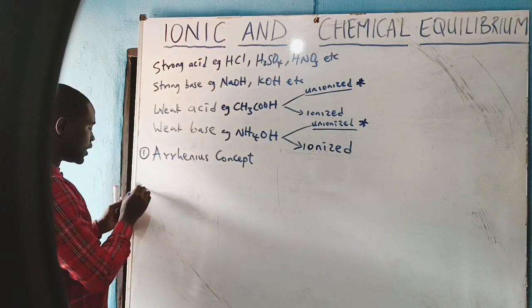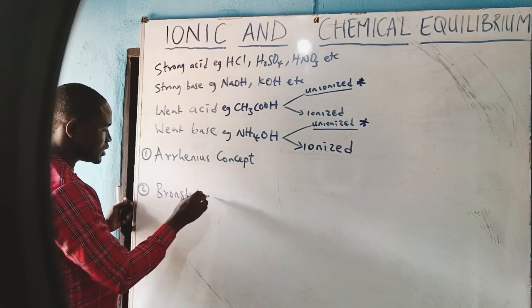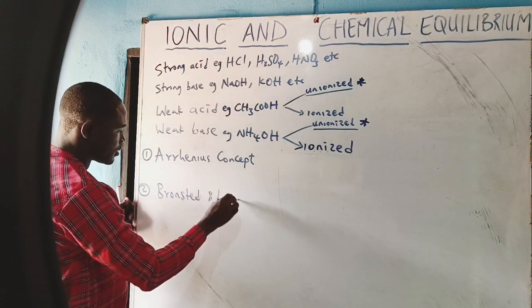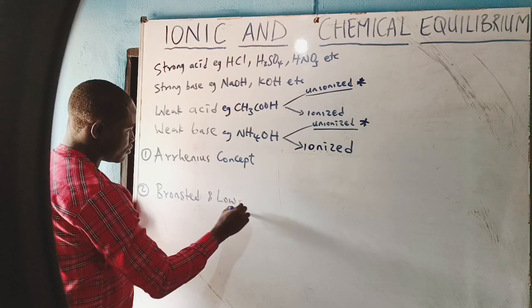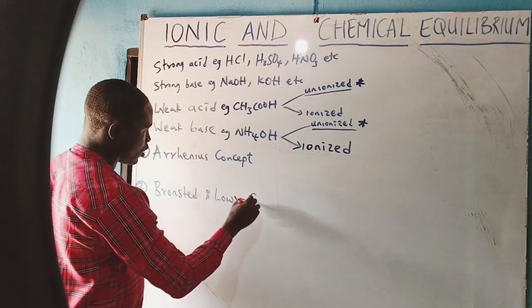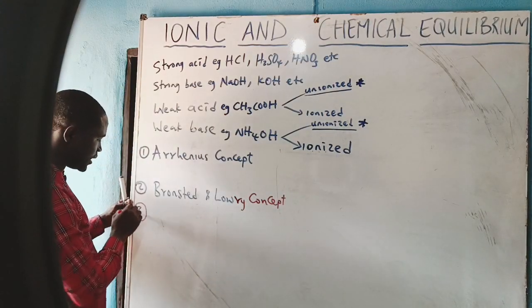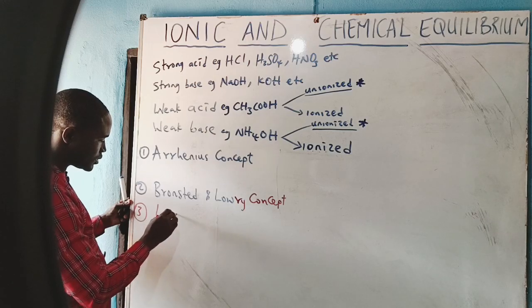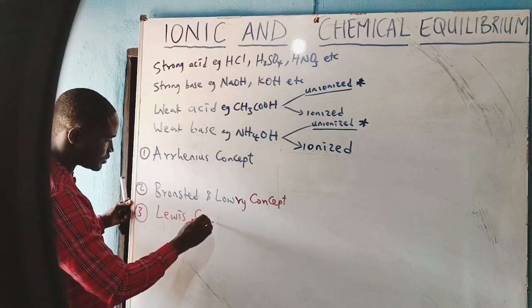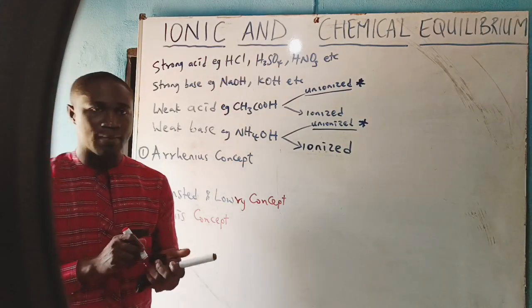The second is the Bronsted and Lowry concept of acid and base. And number 3 is the Lewis concept. So I want to discuss them one after the other.